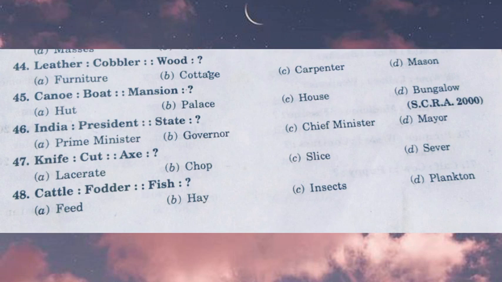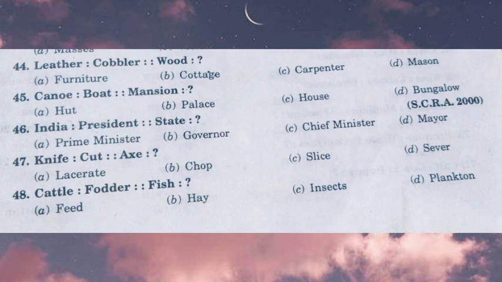Knife is related to cut and axe is related to what? Knife is especially used for cutting. So axe is especially used for chopping. The answer is chop, option B. Lacerate is also a kind of cutting, but it is slicing.